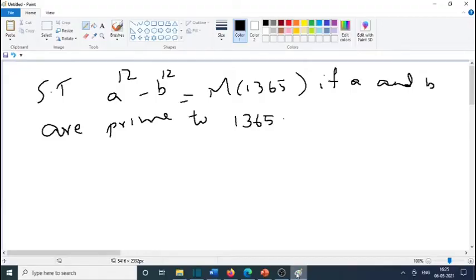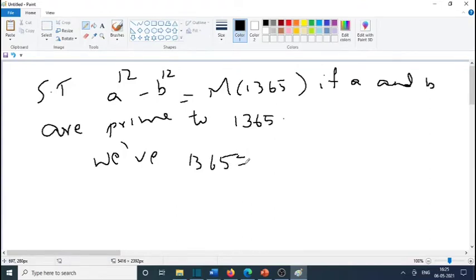Next problem is, show that a raised to 12 minus b raised to 12 is a multiple of 1365 if a and b are prime to 1365. For the solution we have factorizing. We have 1365 is equal to, we can factorize these numbers.